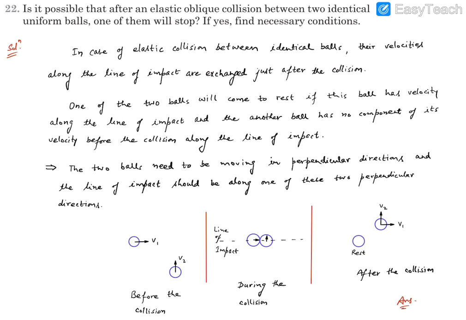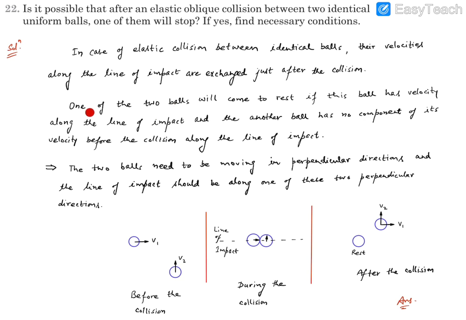Now the question is about the possibility that there is an oblique collision. That's why the line of impact becomes very important, and the collision is elastic between two identical objects. And we are demanding that one should stop. Now one of the two balls will come to rest if this ball, which is coming to rest, has velocity along the line of impact only, and the other object with which it is colliding has no component of its velocity along the line of impact, because the velocities along the line of impact are going to be exchanged.